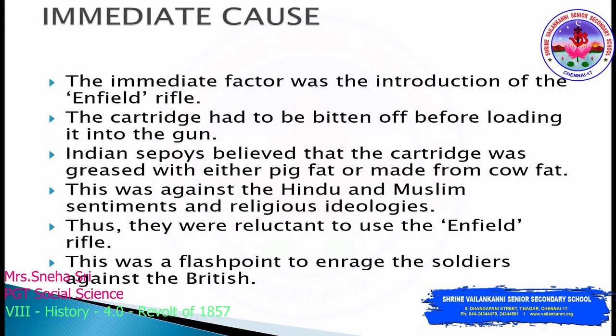So since the population of Indian sepoys consisted of both Hindus and Muslims, they considered that this particular act of biting the cartridge is against their religious beliefs. Thus, they were reluctant to use the Enfield rifle. This was the flashpoint to enrage the soldiers against the British.